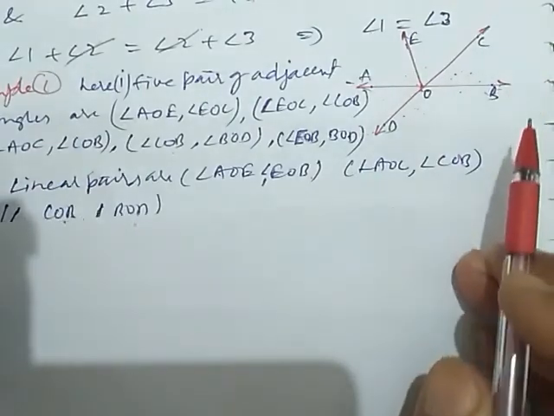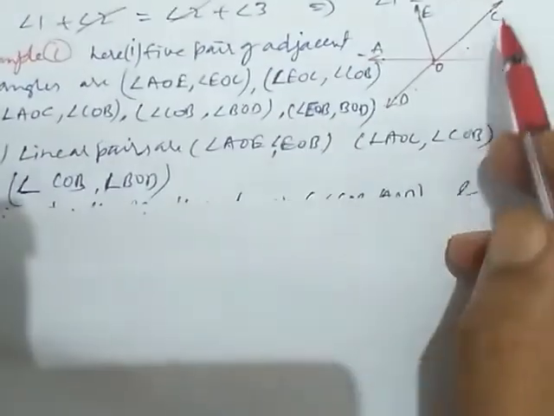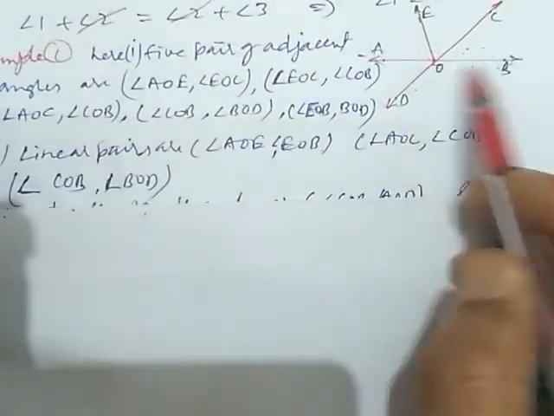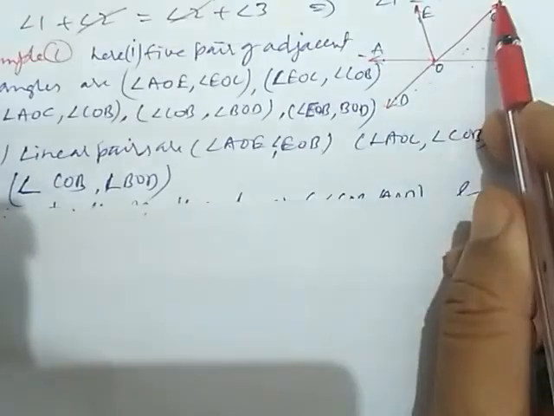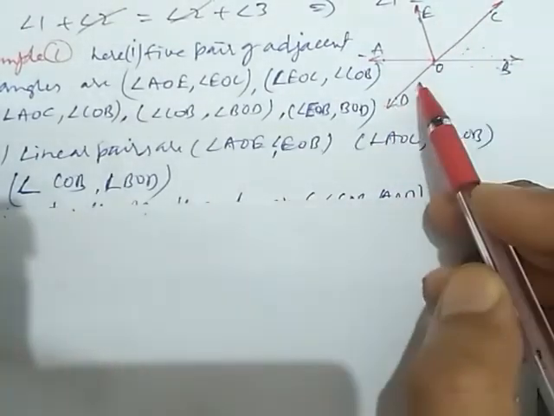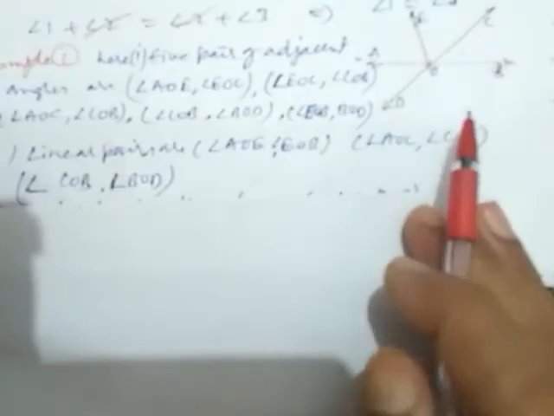Clear? Now COB and BOD. Here this is the straight line, so they also form a linear pair because the sum of these two is 180. This way there are 3 linear pairs of angles.